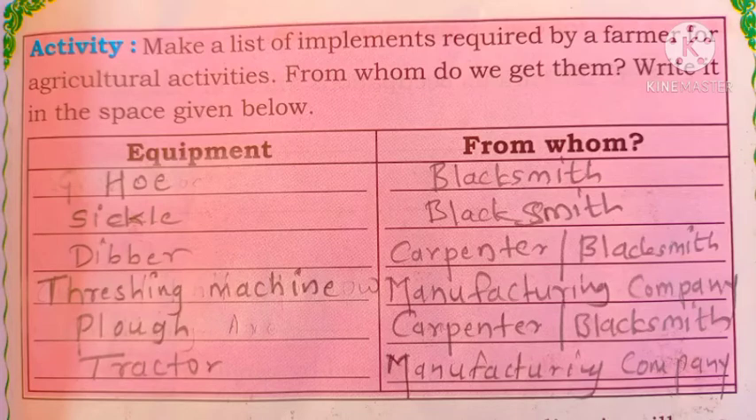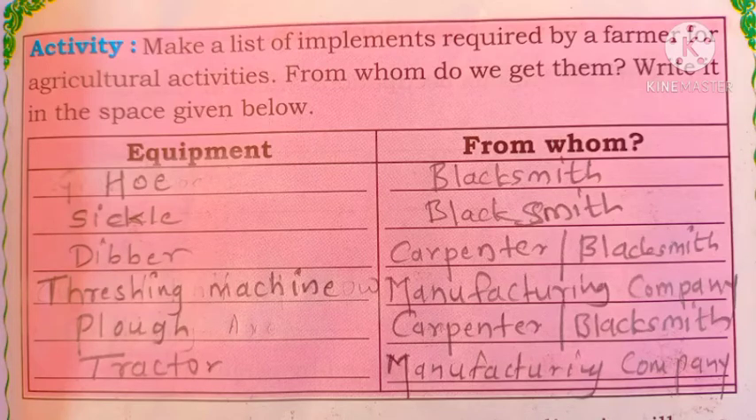Next, sickle, we call it kurpi, okay. That also we get from the blacksmith. Next, it is the dibber. Okay, dibber means, students, a wooden hand tool with a pointed end that is used to make holes in the ground. That is, we use it to make holes in the ground. That is a dibber. That we get from a carpenter or from a blacksmith.